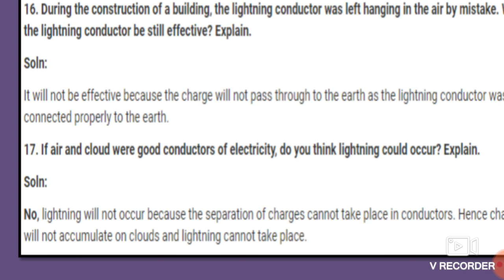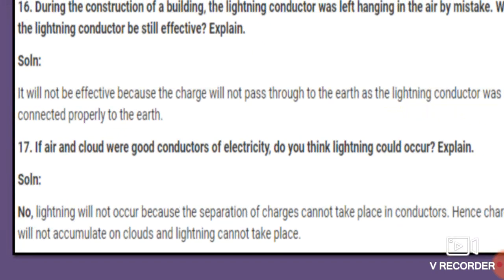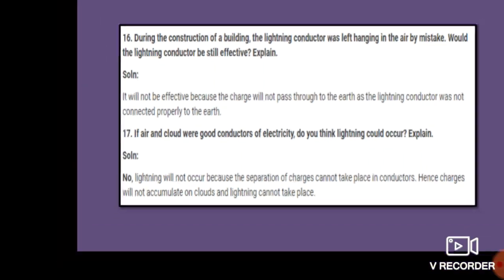Obviously no, lightning will not occur because the separation of charges cannot take place in conductors. Hence charges will not accumulate on the clouds and lightning cannot take place. If air and clouds are good conductors of electricity, separation of charges cannot take place, and ultimately lightning cannot take place.